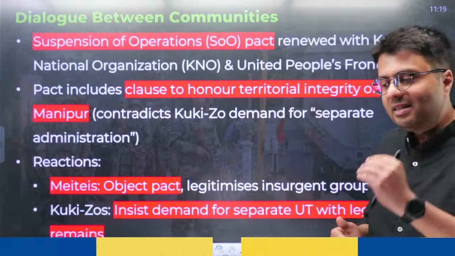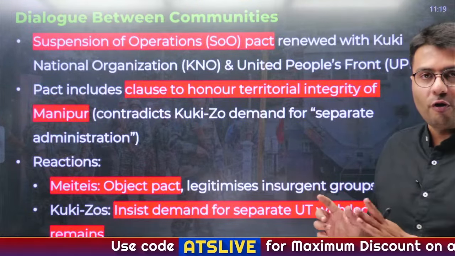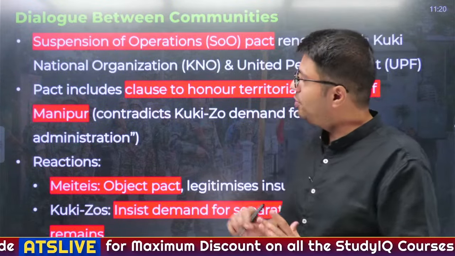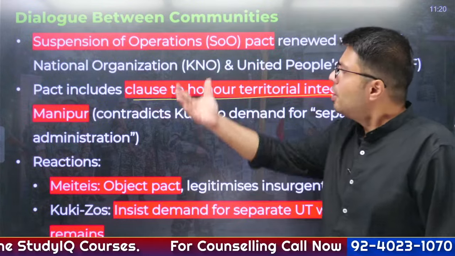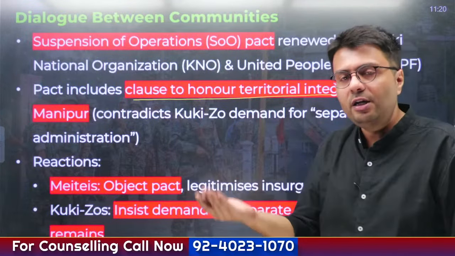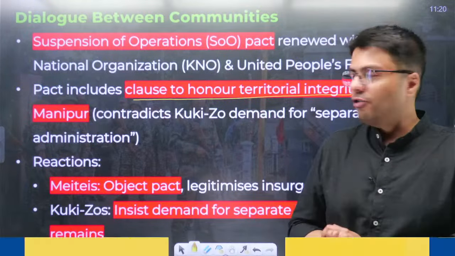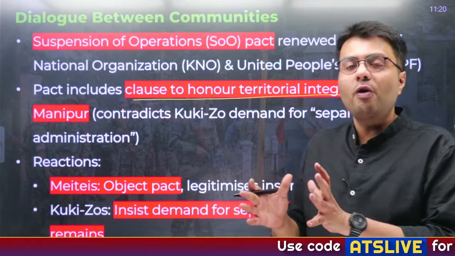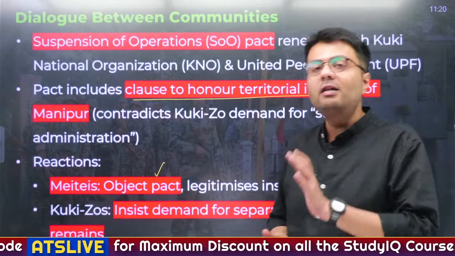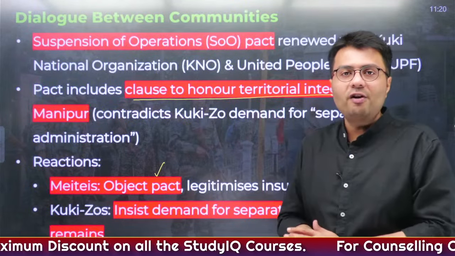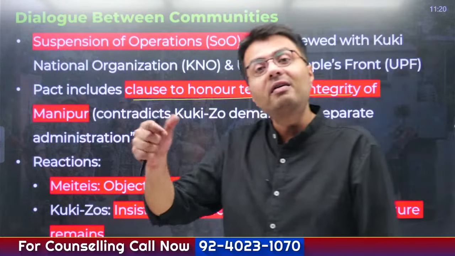So what they did, they instead signed a peace pact or kind of a ceasefire pact between the communities known as suspension of operation. And if you look at the suspension of operation text, you will find that there is a clause which honors the territorial integrity of Manipur. So in effect, both of these warring organizations have agreed that they won't allow breakup of the state of Manipur, or division of the state of Manipur, right? But this suspension of operation brought many reactions from different sections of the people. First of all, Methi people objected to the pact, saying that by signing this pact with Kuki Zo organizations, the government is legitimizing these insurgent groups, because these are the groups who are creating violence according to Methi people.